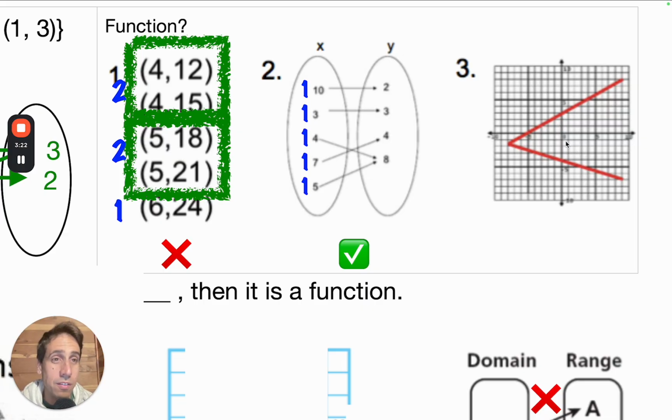If I say 0 as an x value, that's where the y-axis is. It actually has two different y values. X is 0, y could be this number here. What is that? I think it's positive 3 and negative 3. So therefore, it is not a function because this input has two outputs.